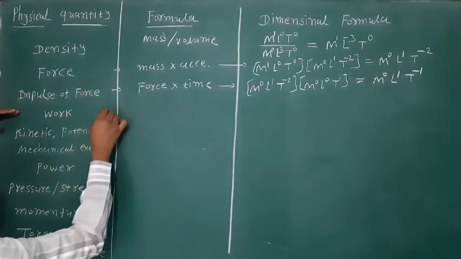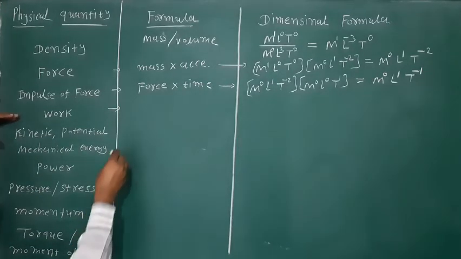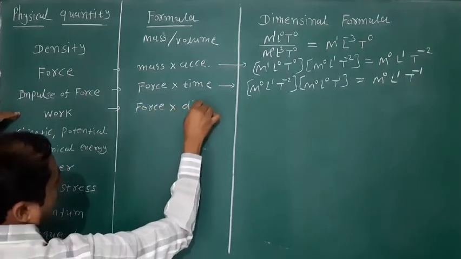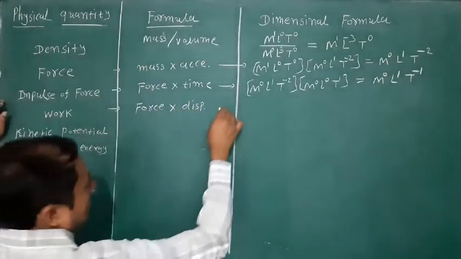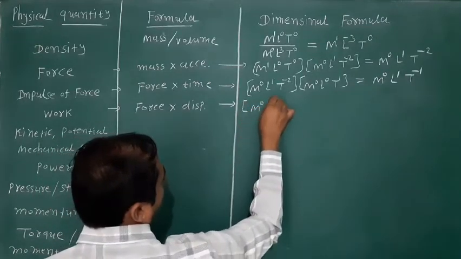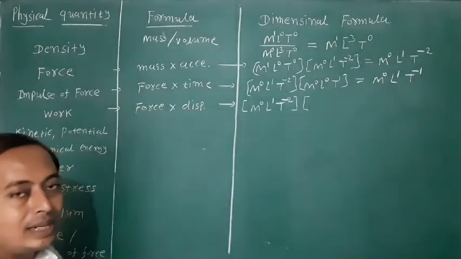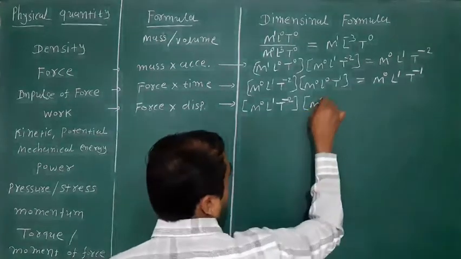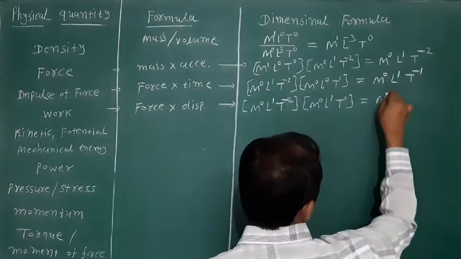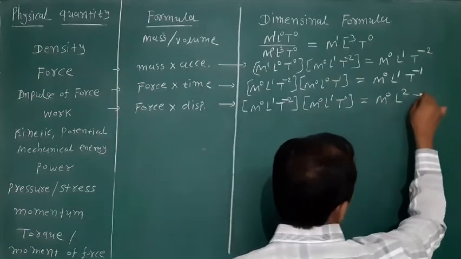Okay, next physical quantity is work. So work is equal to force into displacement. The dimension formula for the force is M0 L1 T minus 2, and the dimension formula for the displacement is M0 L1 T0. Means M raised to 0, L raised to 1 plus 1, L raised to 2, T raised to minus 2.